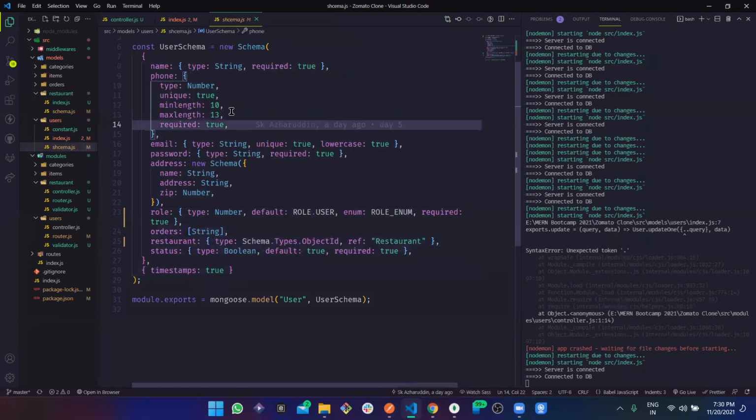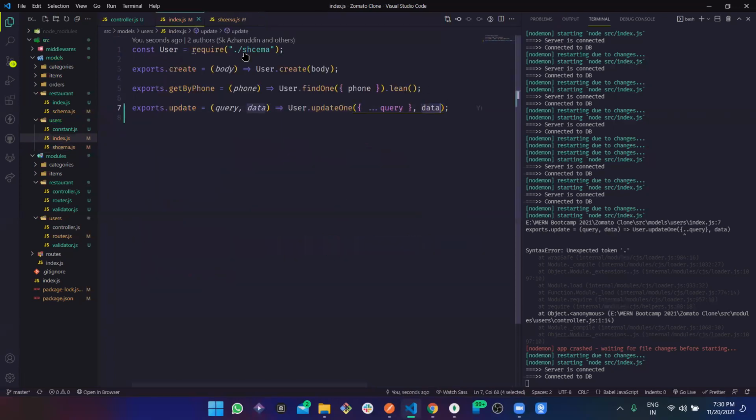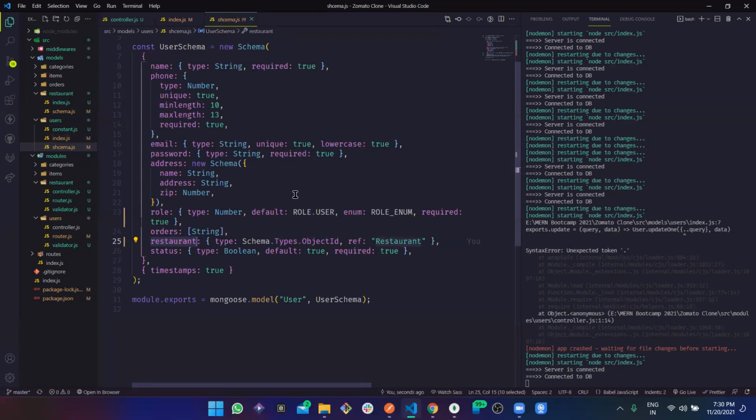Now suppose in that object, if we are sending only the restaurant ID, then the entire object would be replaced with that restaurant ID only. Like suppose there are name, phone number, and everything, but after updating with this data, if you're sending only the restaurant ID, only this restaurant ID would be there. Like the entire document would be replaced by the restaurant ID. So what do